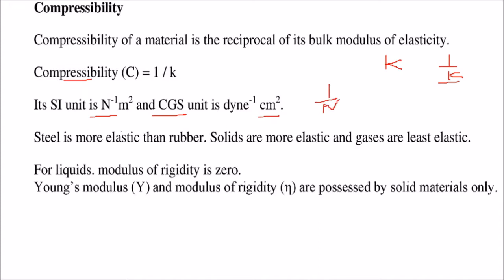So steel is more elastic than rubber. You'll be surprised to know steel is more elastic than rubber. Solids are more elastic and gases are least elastic. This is a surprise, but it is in terms of these definitions. Solids are more elastic, gases are least elastic. And for liquids, the modulus of rigidity is 0. The Young's modulus Y and the modulus of rigidity are possessed only by solid materials.